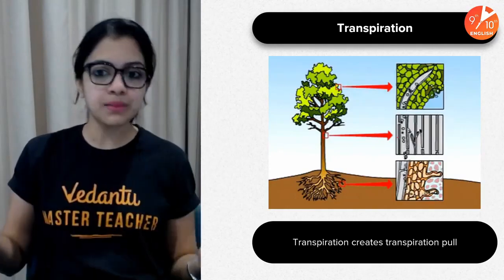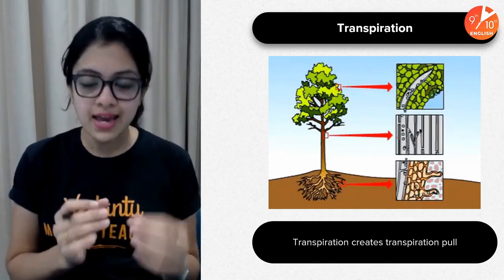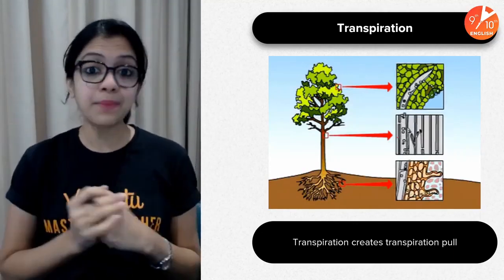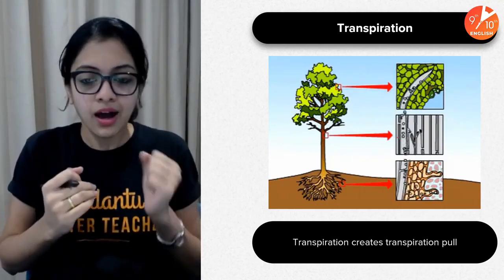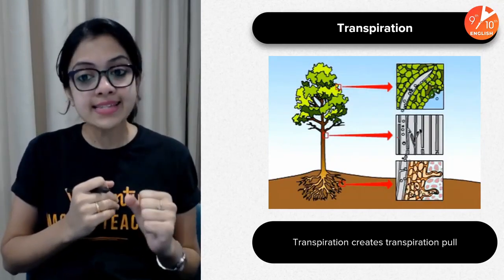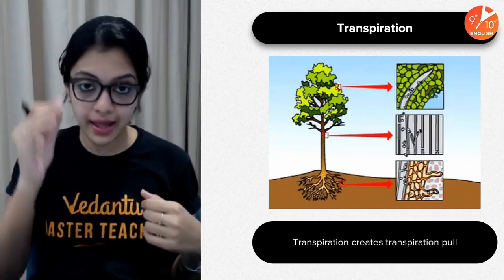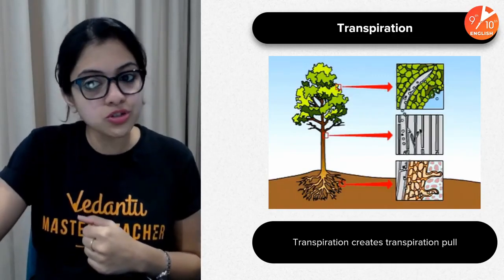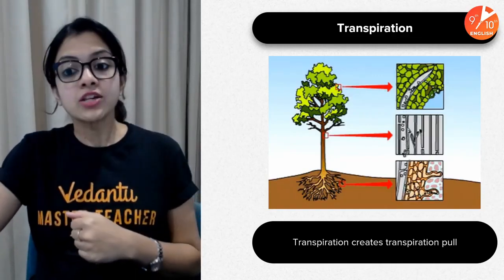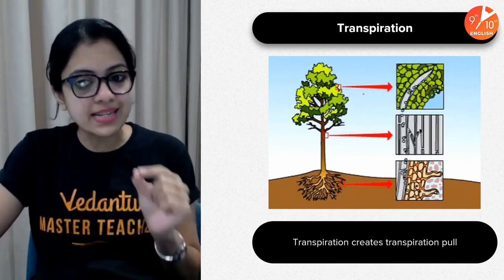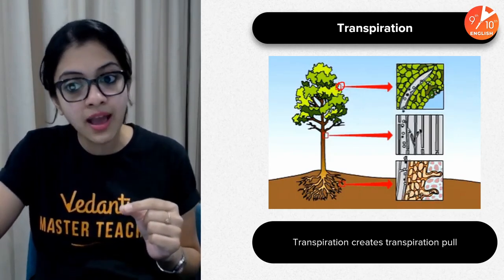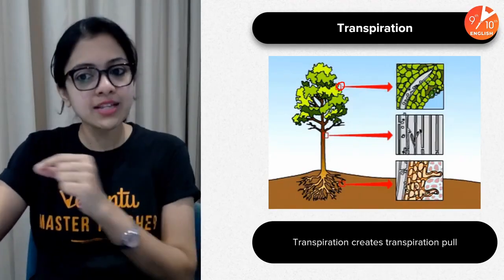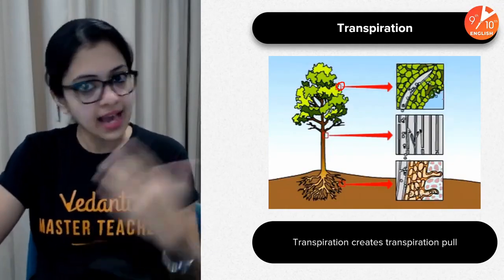And now comes transpiration. Now, transpiration, you all know it as the process by which water is lost in the vapor form from the aerial parts of the plant. What does it have to do here? Well, it is important to understand that transpiration, especially when it comes to taller plants like trees, when transpiration happens, as you can see in this, I want you to now focus on these zoomed in images. Okay, so here we are looking at one of these leaf cells as shown here, and as you can see in the epidermis of that leaf cell, there are stomata. Through that stomata, water is getting lost, right, as a result of transpiration.